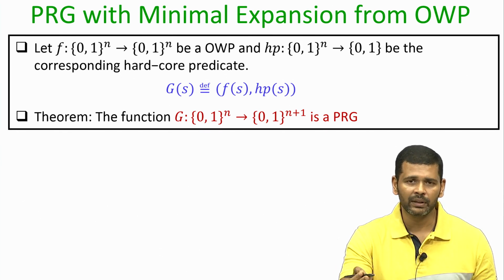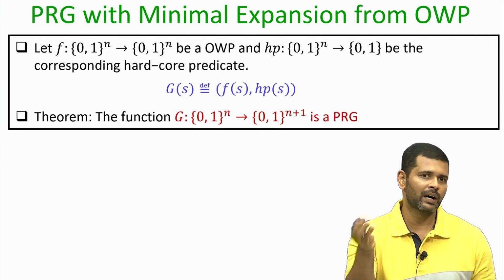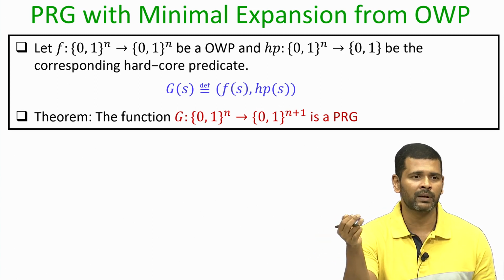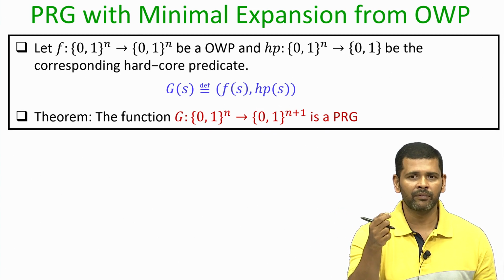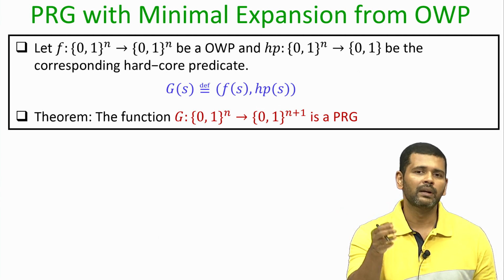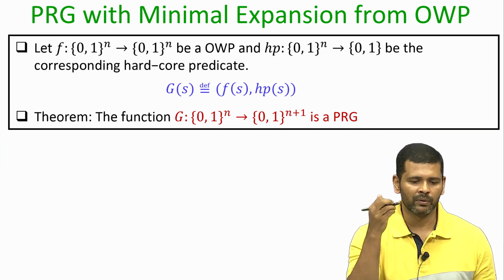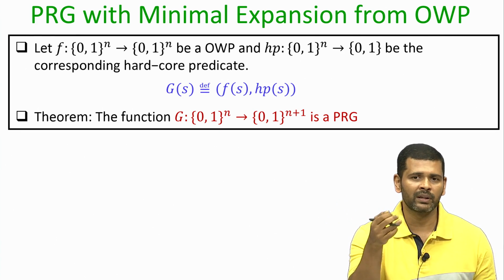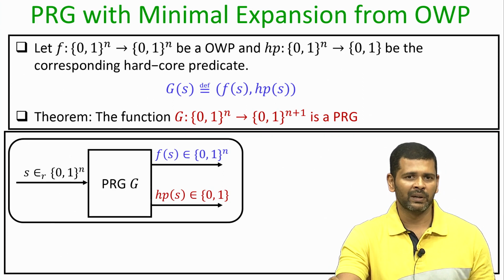That is why it is a PRG with minimal expansion, because that is the minimum amount of expansion which you expect from a PRG. If the output of the PRG is the same size as the input of the PRG, then that is not a PRG as per our definition, because the first requirement from the PRG definition is that the size of the output should be more than the size of the input. So, the minimum such condition is when the size of the output is 1 more than the size of the input, and that is why this PRG is a PRG with minimal expansion.